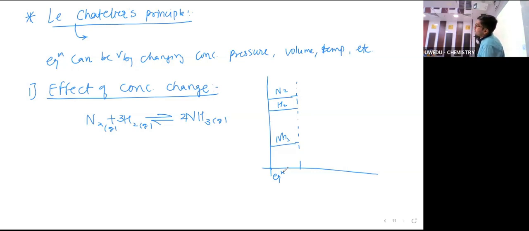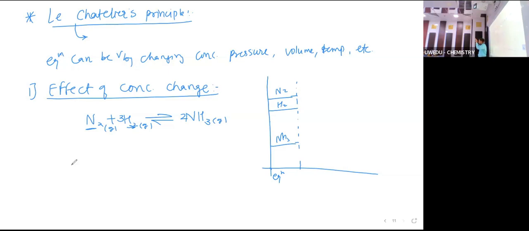If equilibrium is disturbed by changing concentration, then if N2 or H2 is increased, the reaction tries to decrease the concentration. To decrease it, the reaction goes in the forward direction.